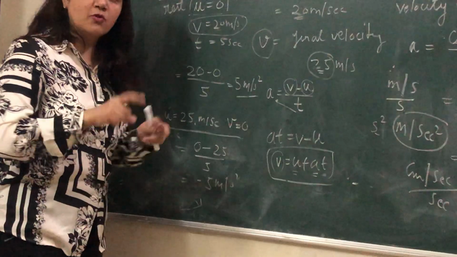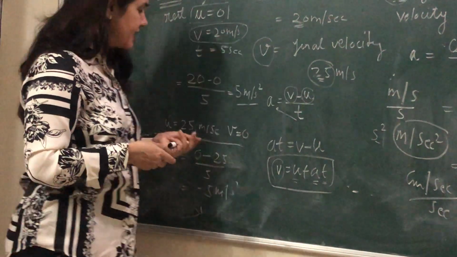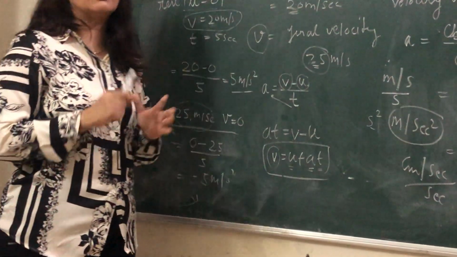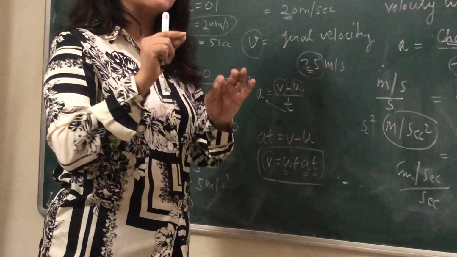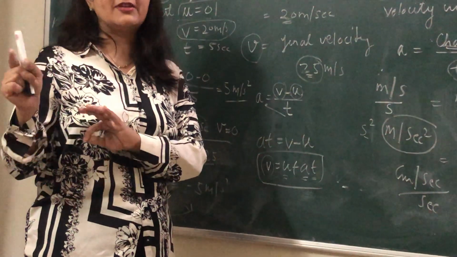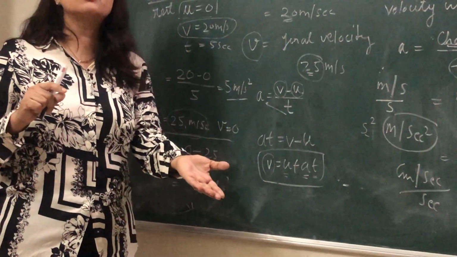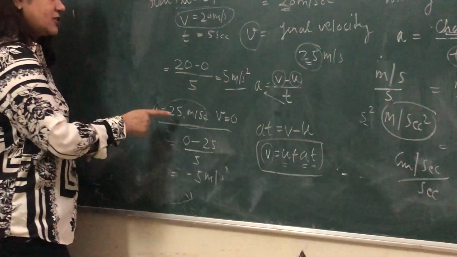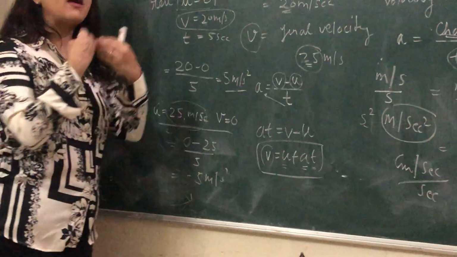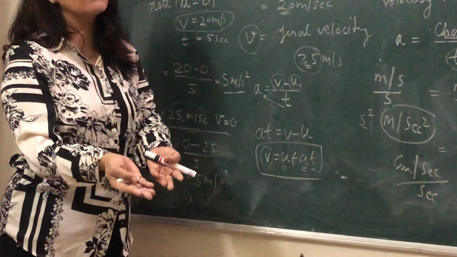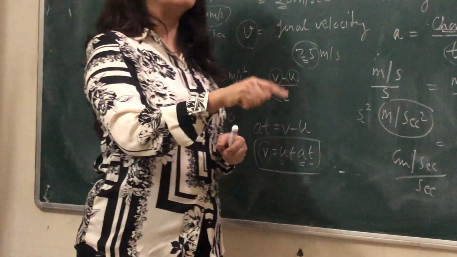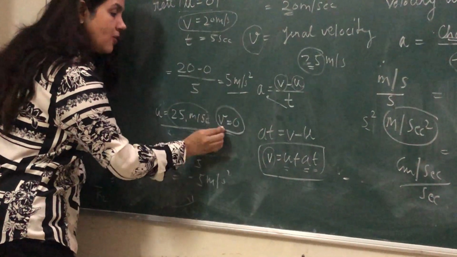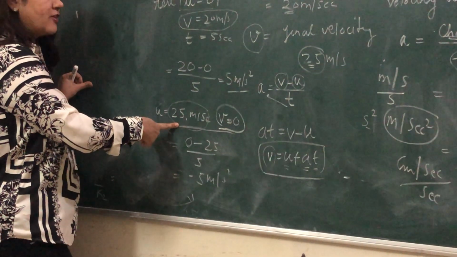One more condition. Suppose the car is moving with any velocity. Randomly you can take 25 meters per second. The question has given that the car is moving with a velocity of 25 meters per second, and finally it comes to rest. How will you calculate? In this condition, the initial velocity is 25 meters per second, but finally it is coming to rest, so the final velocity will be 0.